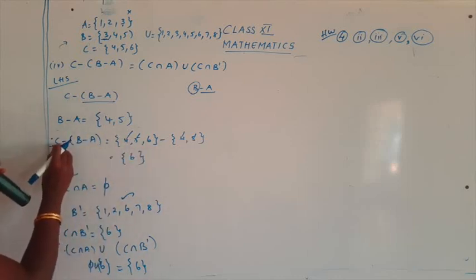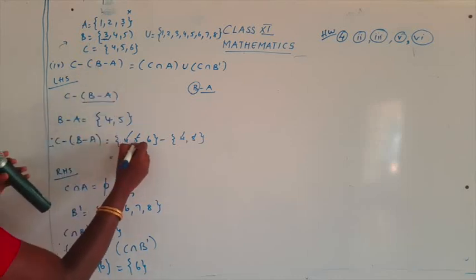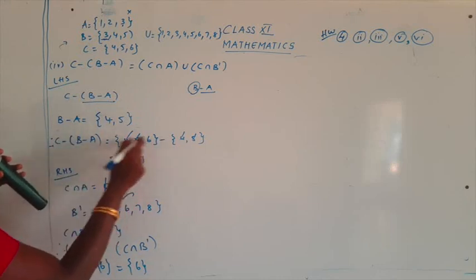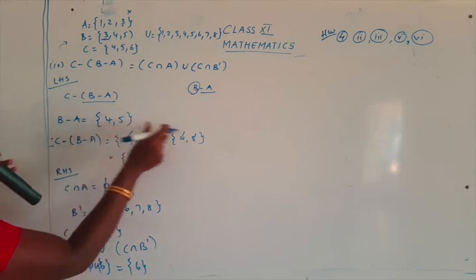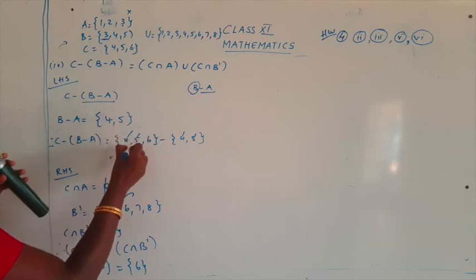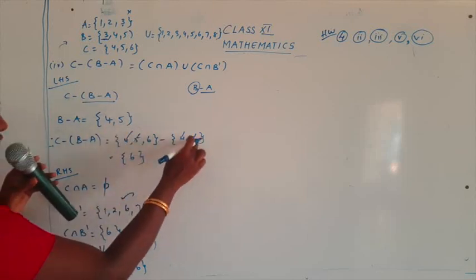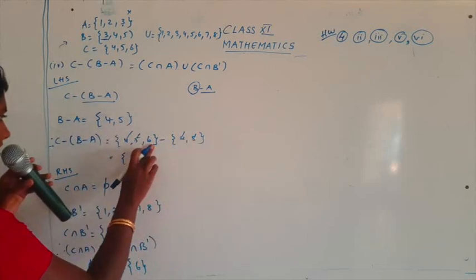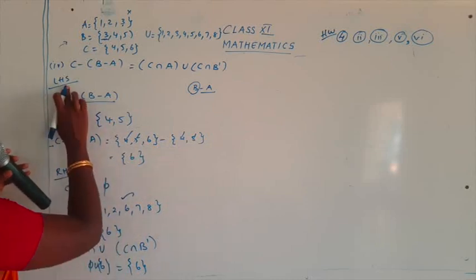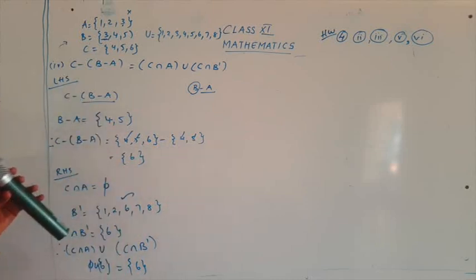Let's take C. What is C? It's {4, 5, 6} minus, what is B minus A? {4, 5}. So you can just cancel the common term. So 4, 5, 4, 5 can be cancelled. And what is left here? 6. So what is the LHS? It's 6. That is, C minus (B minus A) is equal to 6.